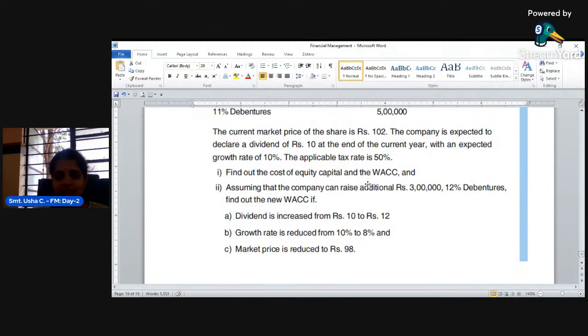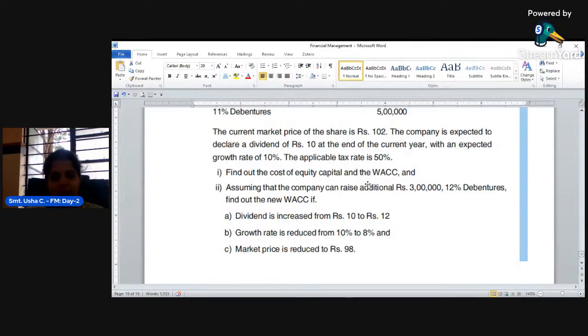Further, there is continued information. Assuming that the company can raise additional rupees 3 lakh of 12% debentures, find out the new weighted average cost of capital if dividend is increased from rupees 10 to rupees 12.